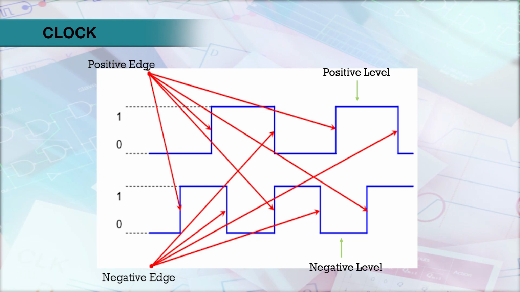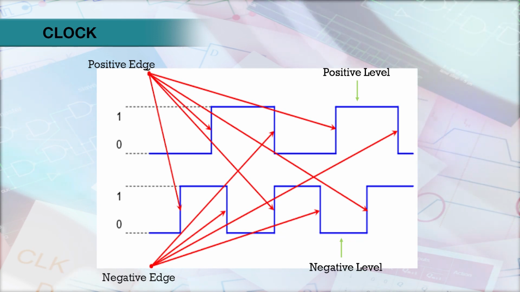Now, you can see in the waveform, there is the rising edge or the falling edge, that is, positive edge triggering and negative edge triggering.